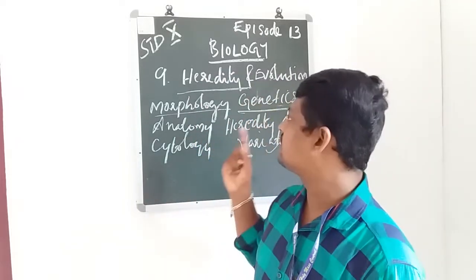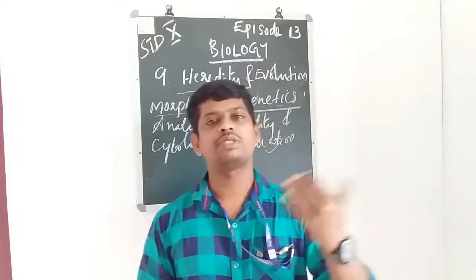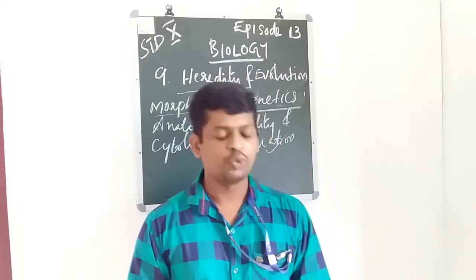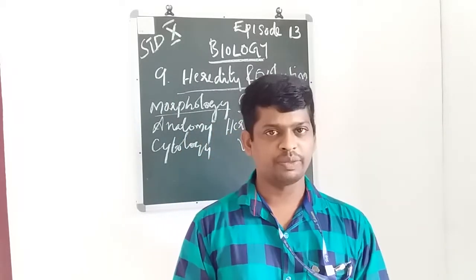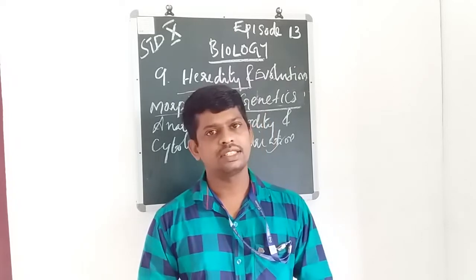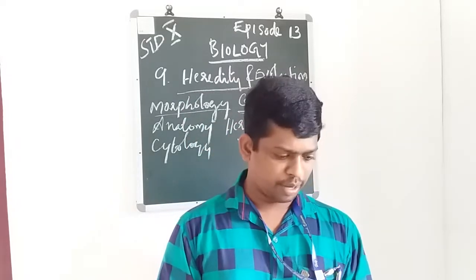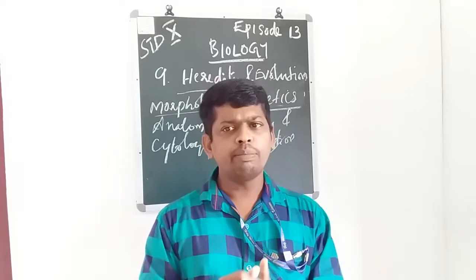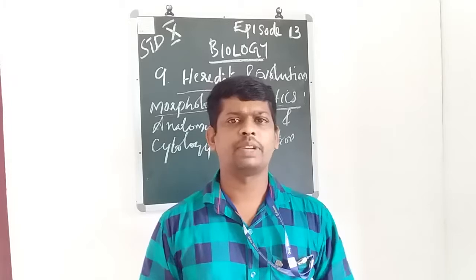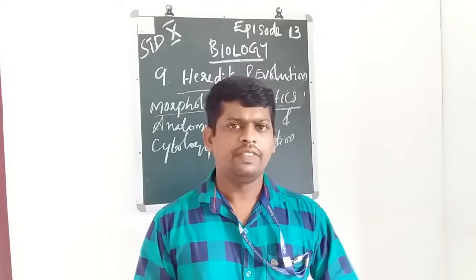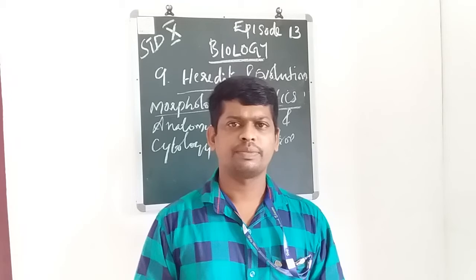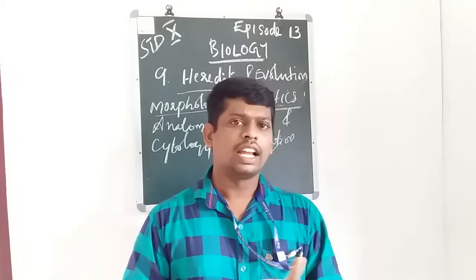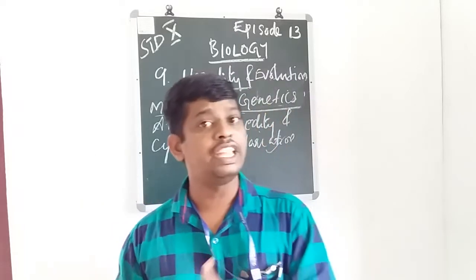So, genetics is the branch of science which deals with the study of heredity and variations. Next point is genotype. Genotype means the complete genes present in an organism, the complete number of genes. And then the characters expressed, that is the phenotype.